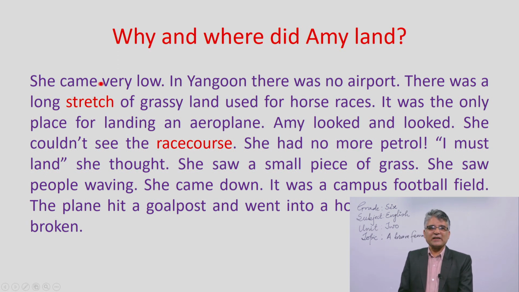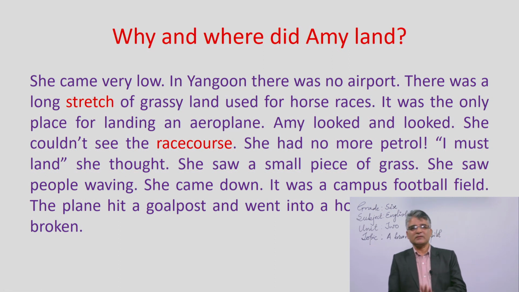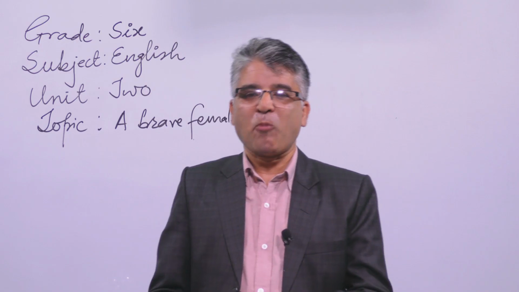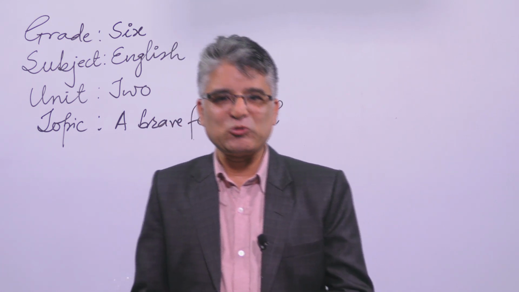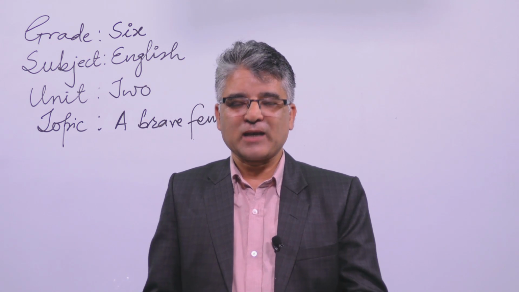See, Amy Johnson came very low because there was not any particular direction. She was not looking in any particular direction because of the cloud. That's why she came very low down. She intended to land there. In Yangon, there was no airport at the time. We could not see the airport at the time because there was no airport in Yangon too.